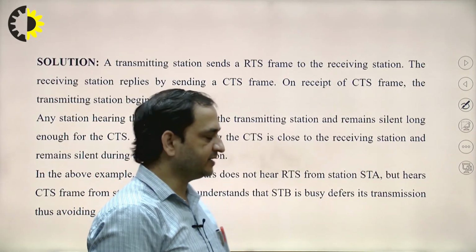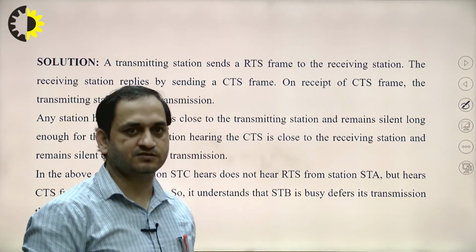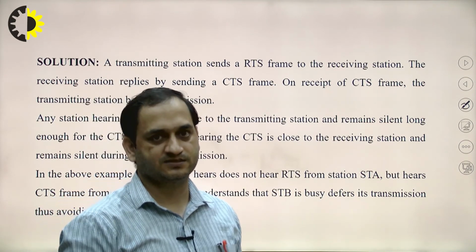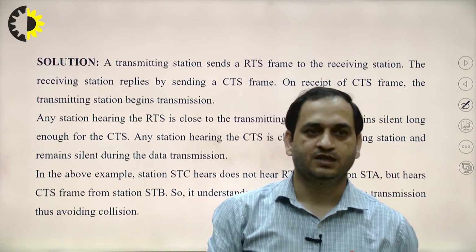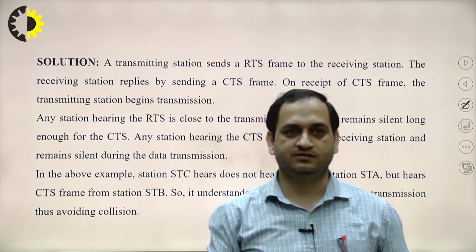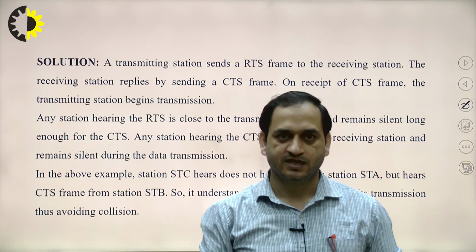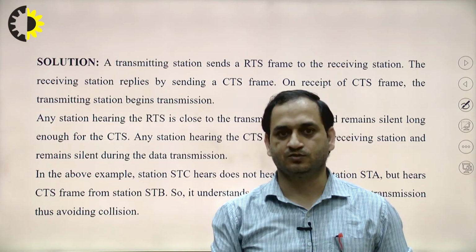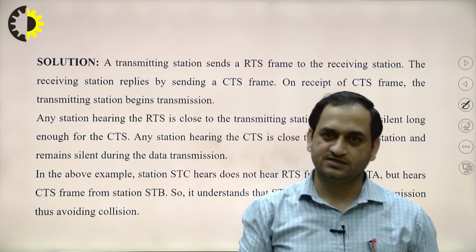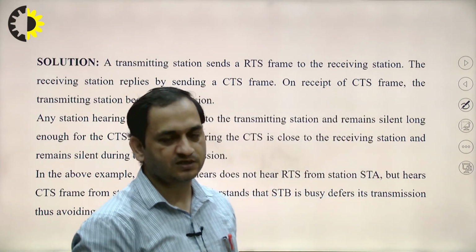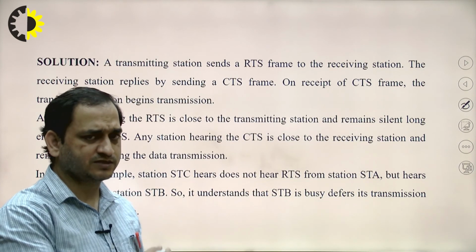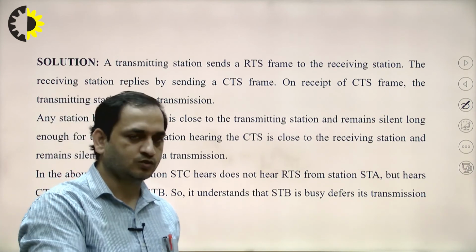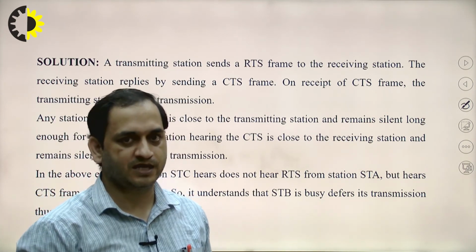The solution for that is, the transmitting station sends an RTS frame to the receiving station. The receiving station replies by sending the CTS, and on receipt of the CTS frame, the transmitting station begins transmitting. Any other station hearing the RTS is a close neighboring station and remains silent long enough for the CTS. This concept we have discussed; this is the solution we covered in MACA.